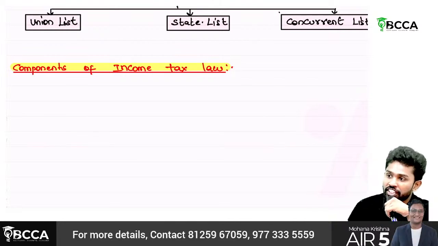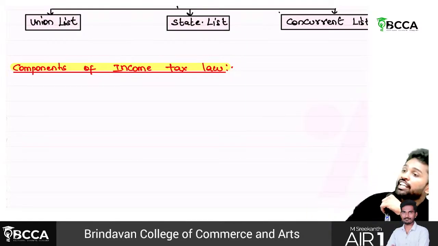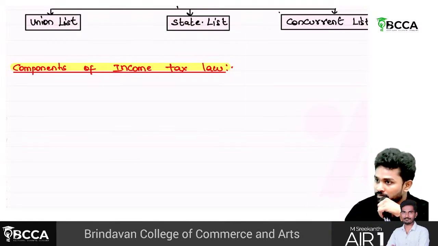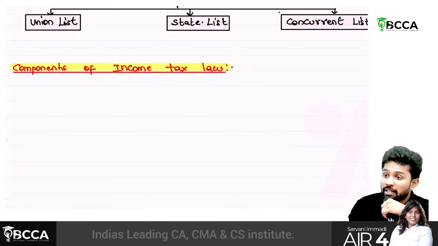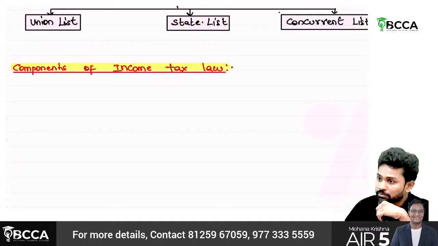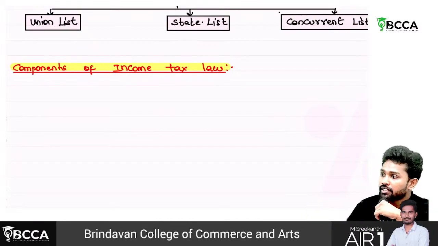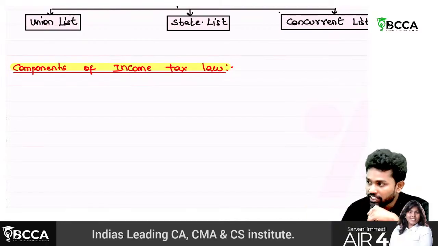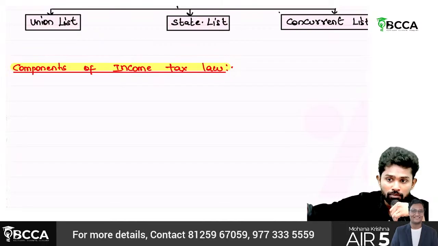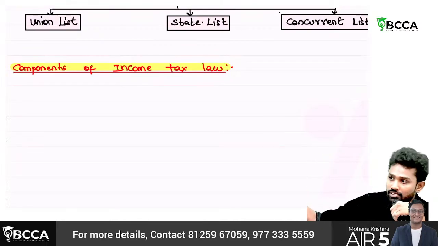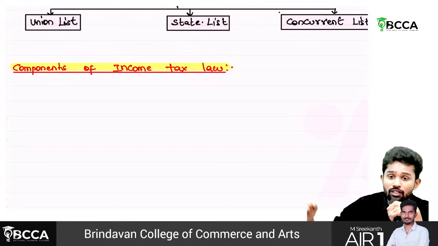And then notifications. If any changes have to be made, they cannot always wait till the Annual Finance Act. Or even though they have amended it in the Annual Finance Act, they didn't make it effective. To make a provision effective, they will again notify it by issuing notifications. So circulars and notifications. First one is what? Income Tax Act 1961. Second one is the Annual Finance Act. Third one is circulars and notifications.